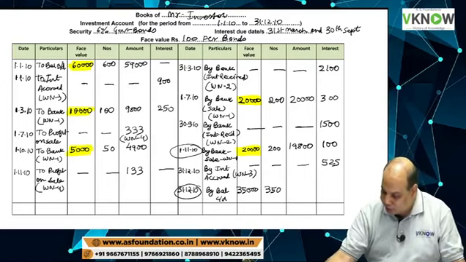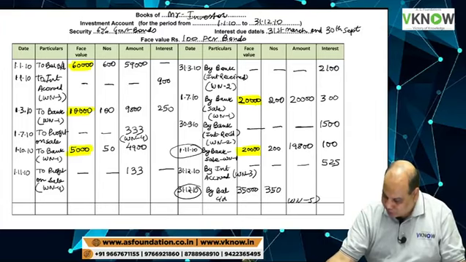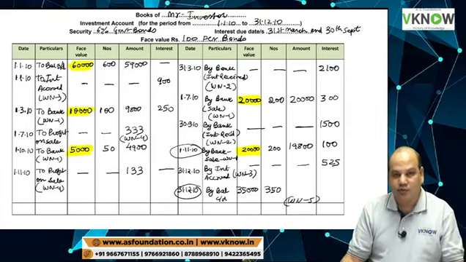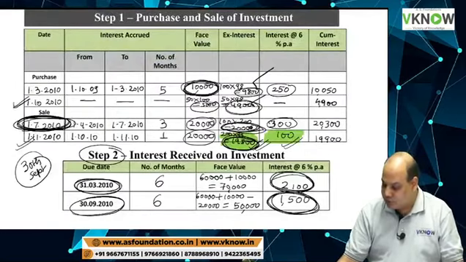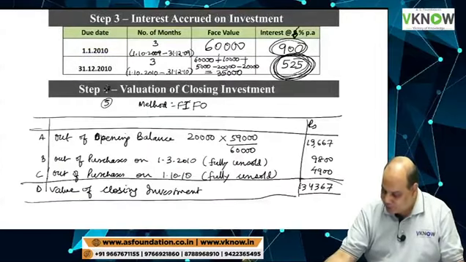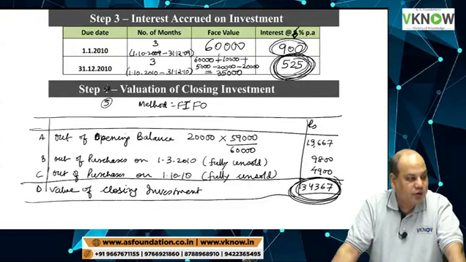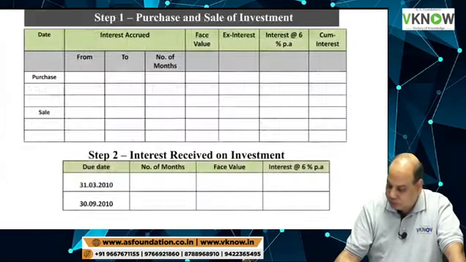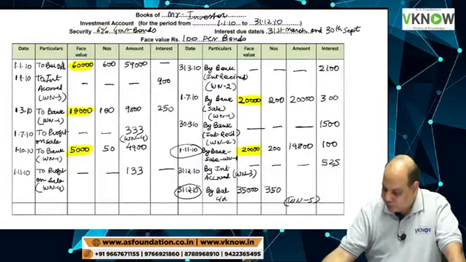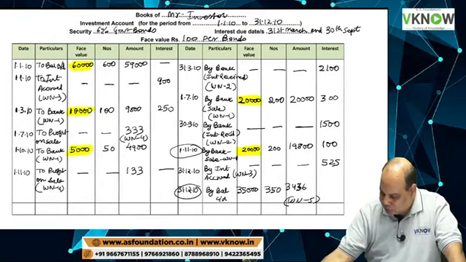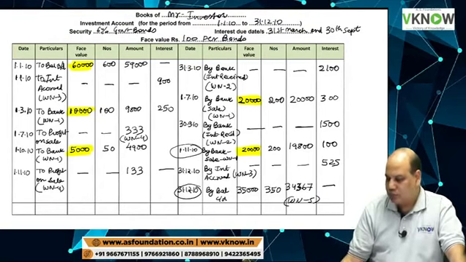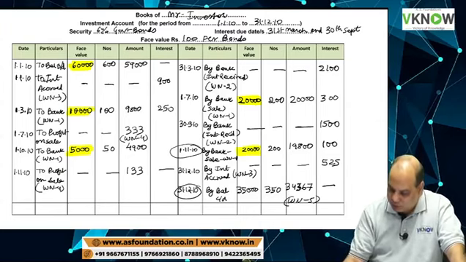And the amount we will get from working note 5, value of closing investment, on the screen below right side: 34367.